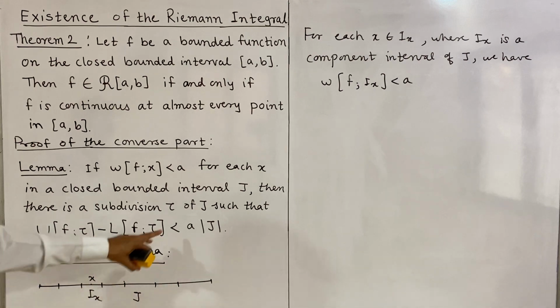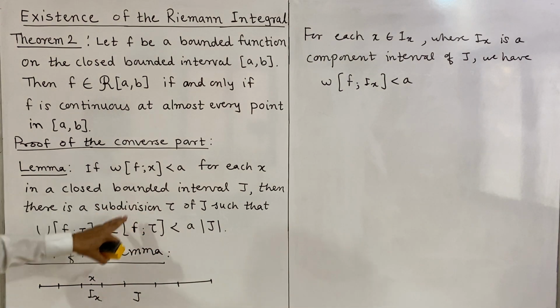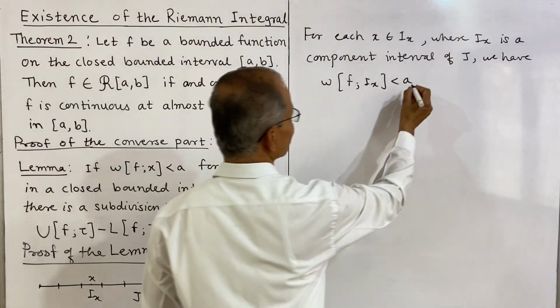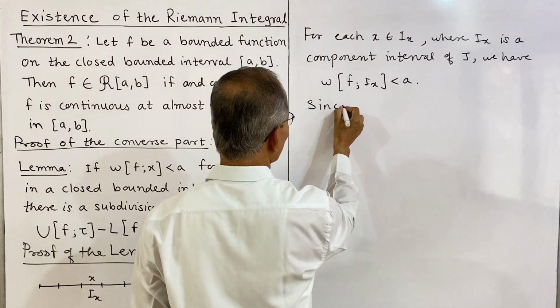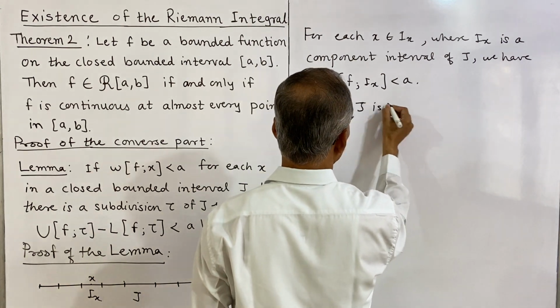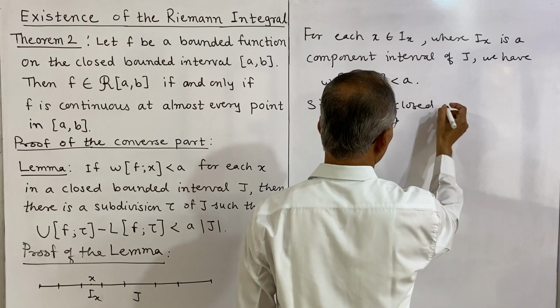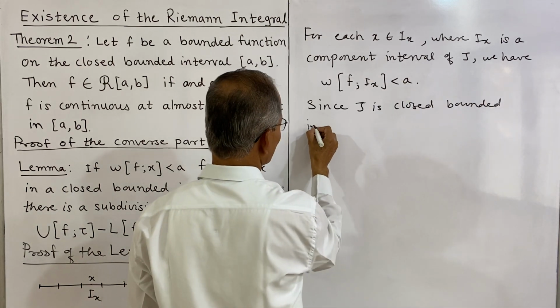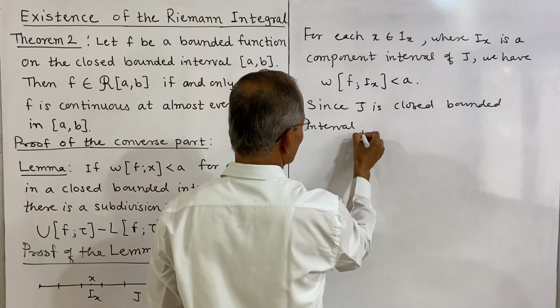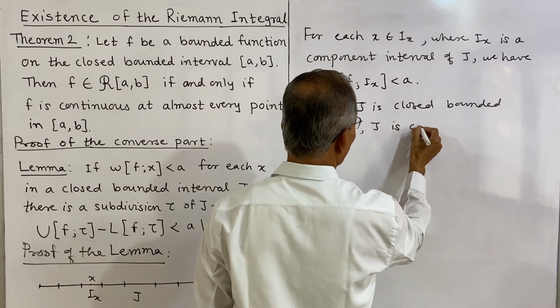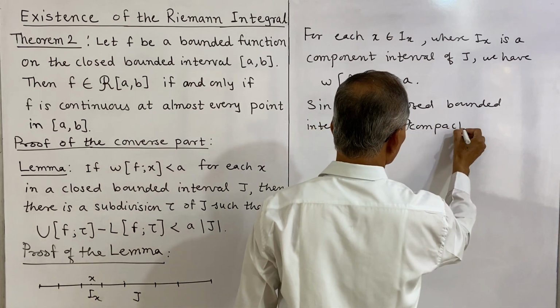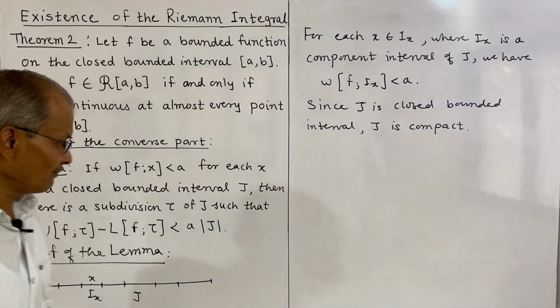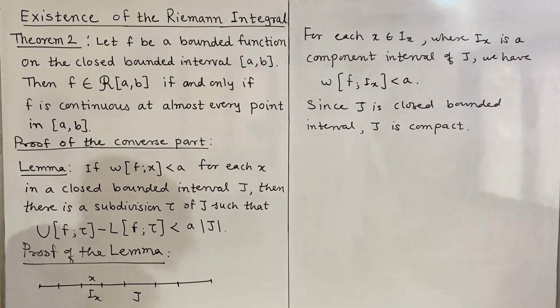Now J is a closed bounded interval, therefore J is compact, and therefore J can be covered by a finite number of component intervals Ix.